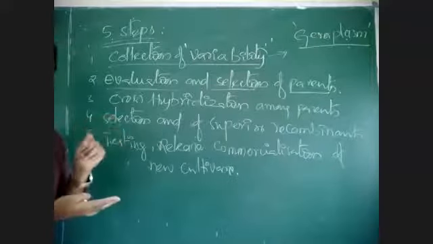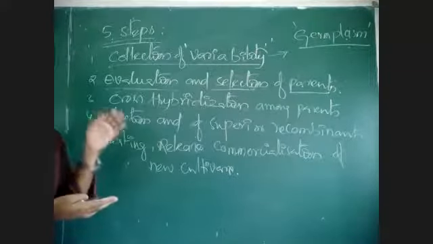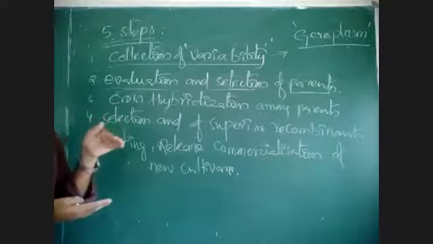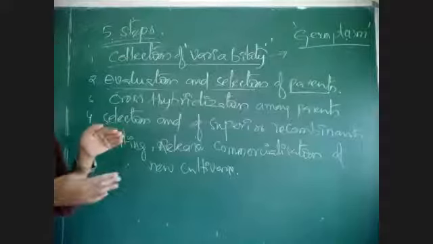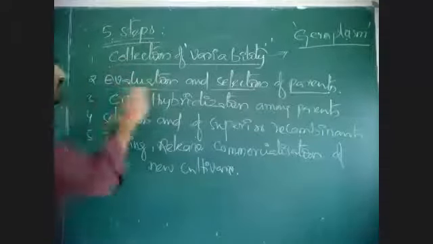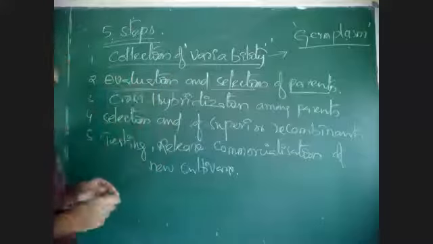Semi-dwarf growth is one desire, and high yield is another. Whatever desirable characters we need, all of that is evaluated.